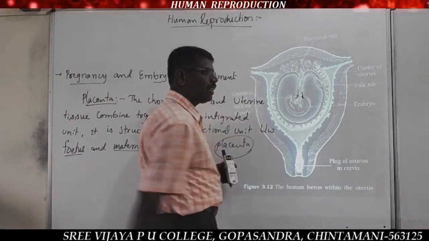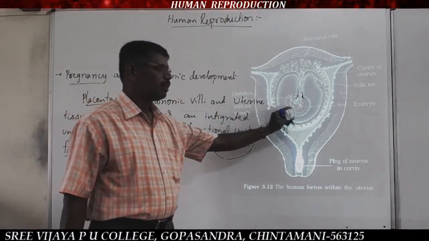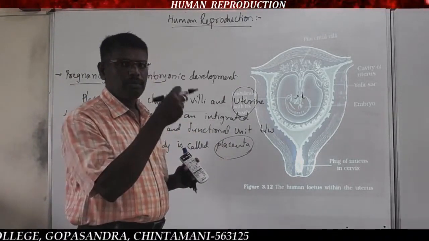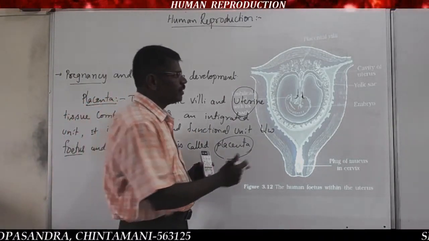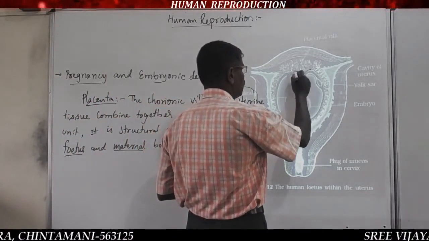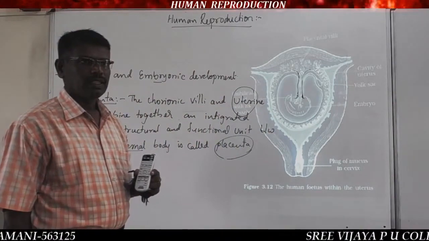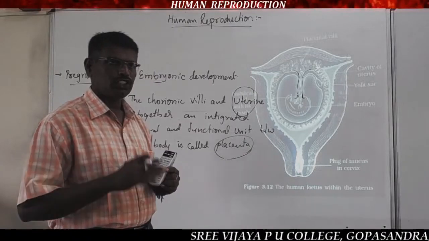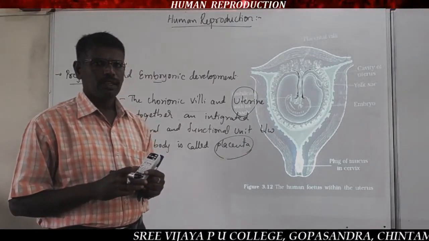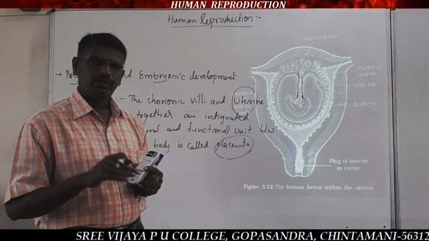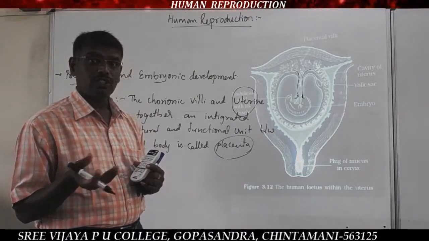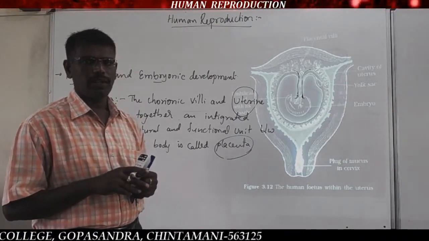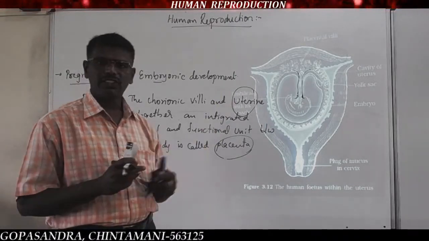Where the placenta attaches to the fetus, we call it the umbilical cord, which forms a continuous pipe-like structure. The placenta is nothing but an organic connection between mother and fetus, the structural and functional unit present in between fetus and uterus, that is, maternal body.